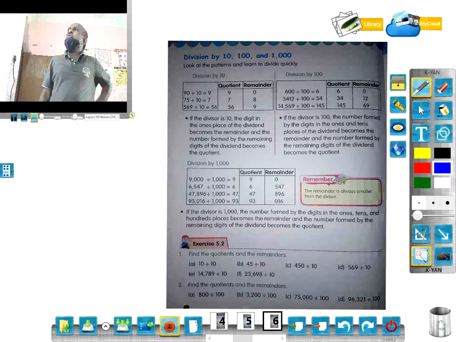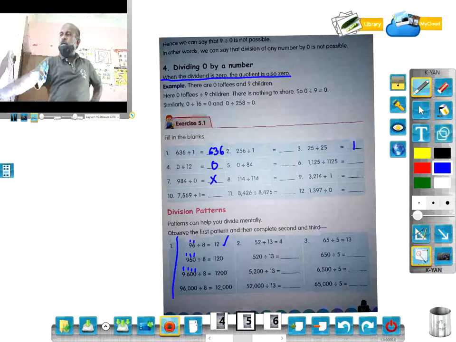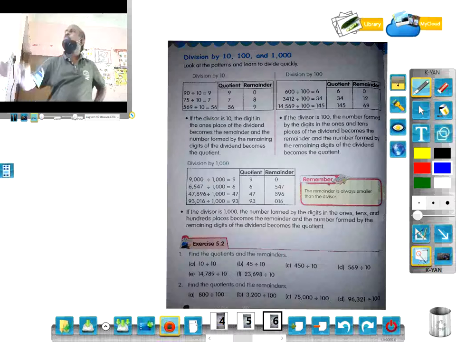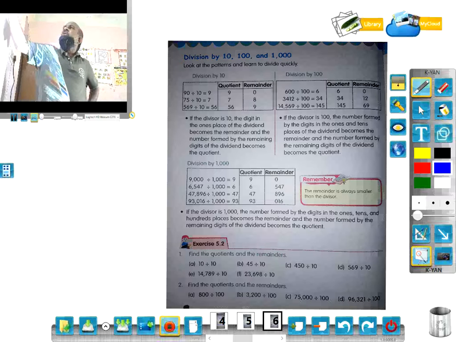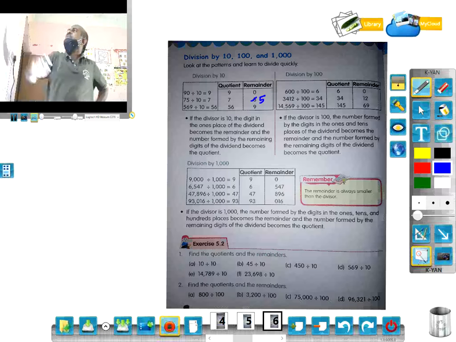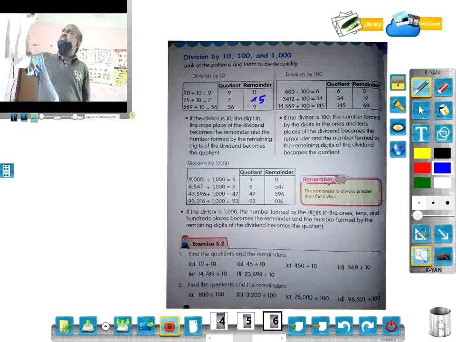90 by 10 is equal to 9. You know, that was the pattern, like 96 by 8 is 12. Simple. 10 nines are 90. Here 9 is the quotient, the remainder is 0, nothing. 75 by 10: 10 sevens are 70, so 5 is left. Sorry, the remainder is not 8, I can correct it. So here it says division by 10.